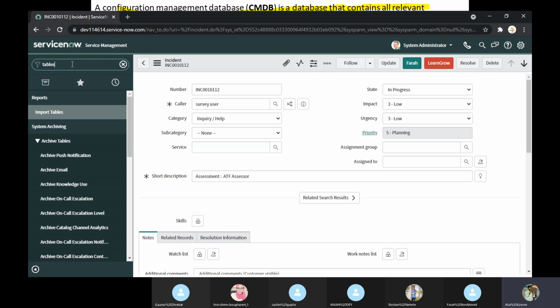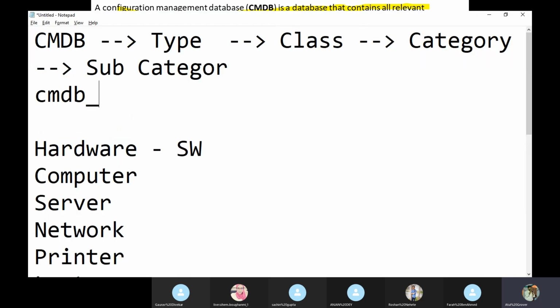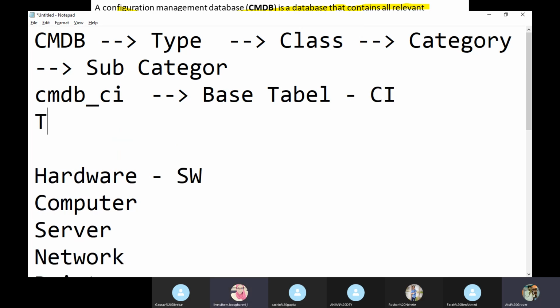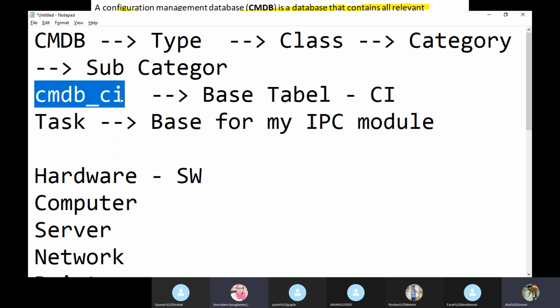Now one more important point is CMDB underscore CI. I'm repeating again. Let me write. CMDB underscore CI is my base table for CI implementation. Task is my base table for my ITSM modules, the incident, change, and problem modules. Remember this: if you want to see all the CIs, use this table.